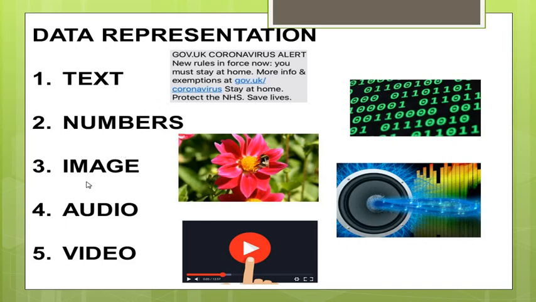The next type of data representation is an image. Images also can be represented by using bit patterns. An image consists of a matrix of pixels. Whenever you zoom an image, you can see small blocks or squares. They are known as the pixels. So an image consists of a number of pixels. The size of the pixel depends on the resolution. The more the number of pixels, the higher the resolution, and there will be more clarity in the picture.